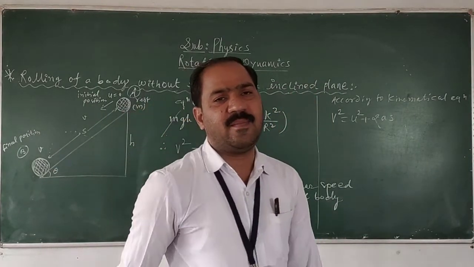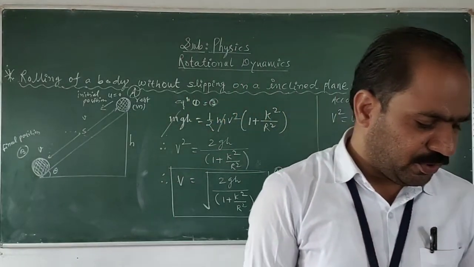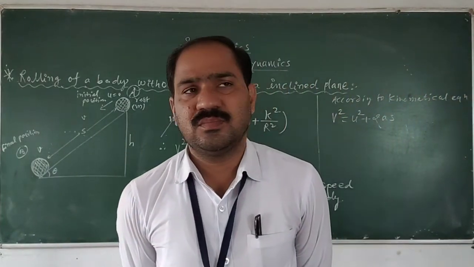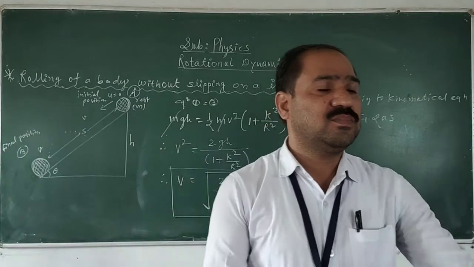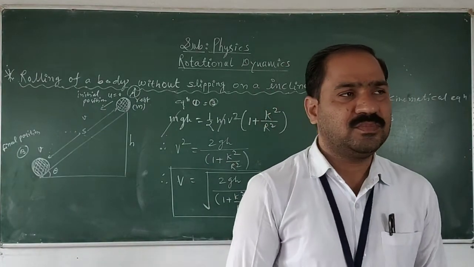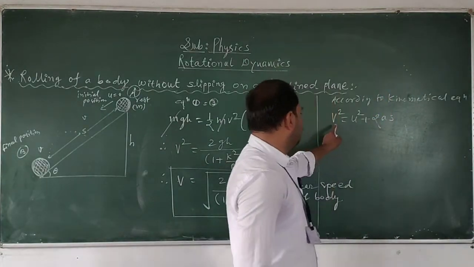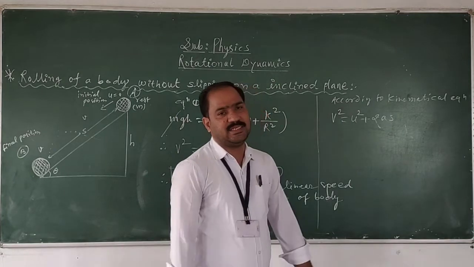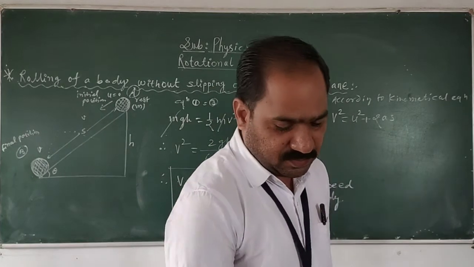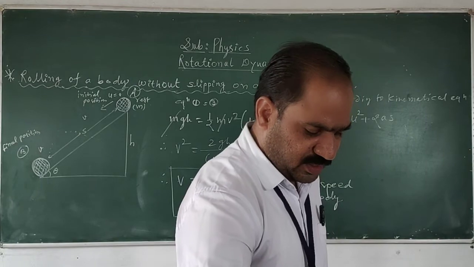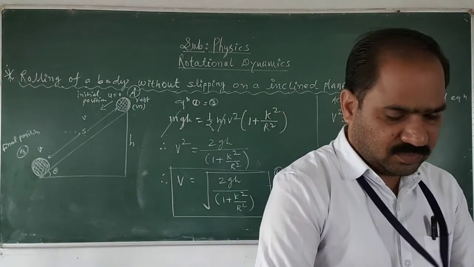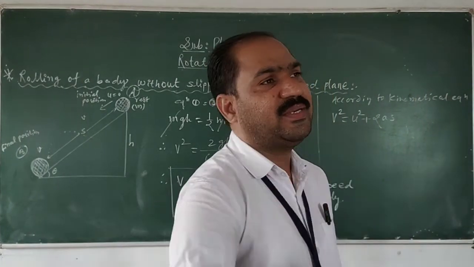This is one of the kinematical equations, because in Newtonian mechanics we have three kinematic equations. Out of that, v square is equal to u square plus twice as is one. We have seen all these equations in the 11th standard.